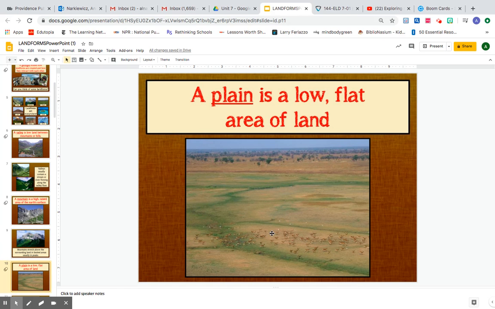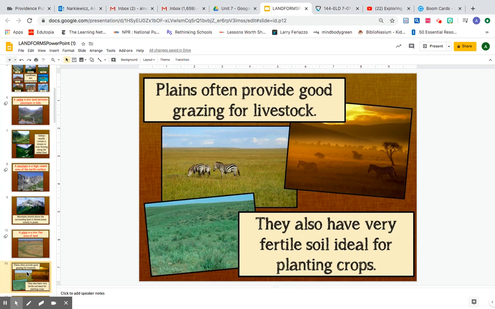A plain is a low, flat area, meaning there's no elevation like a mountain. So it's flat, and it's just grassy. See all this? These are antelope on the plain. Plains often provide good grazing or food for livestock. So here are zebras, and the soil is fertile, so you can plant a lot in plains.